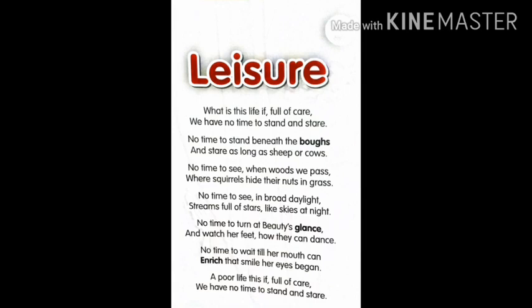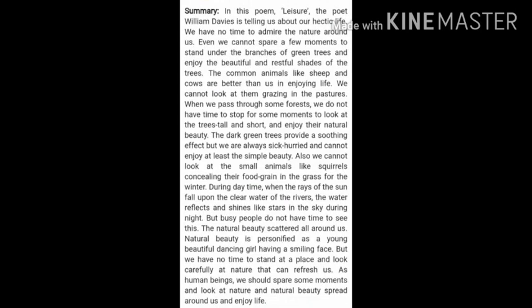So now let us see the summary of this poem. Children, now you can take a screenshot of this summary so that you can go through it, and whatever I explained will be there. You can observe what the poet really wants to tell us about nature: he wants us to stay in nature, to enjoy nature, to play with nature, the beauty whatever is there in nature. So he wants us to relax by seeing nature. Based on that, we can write our answers.